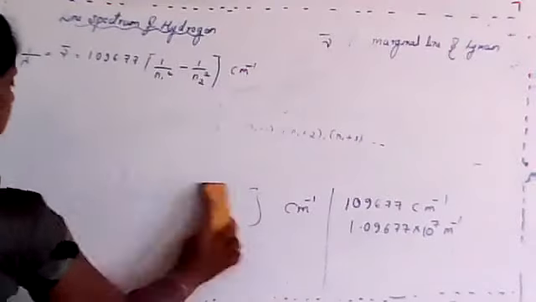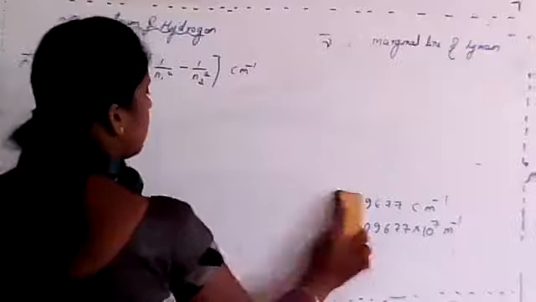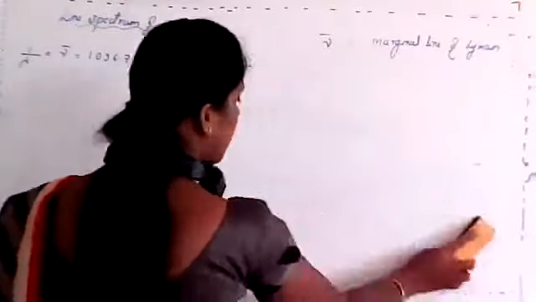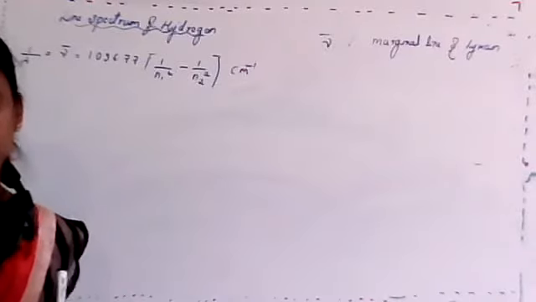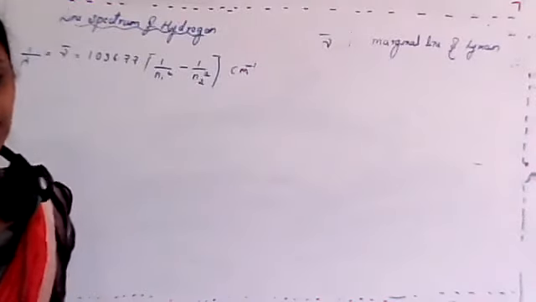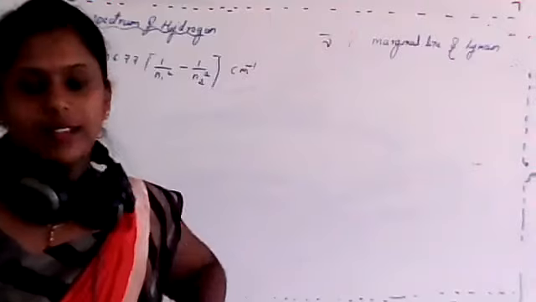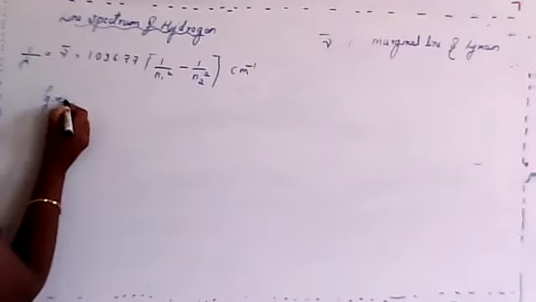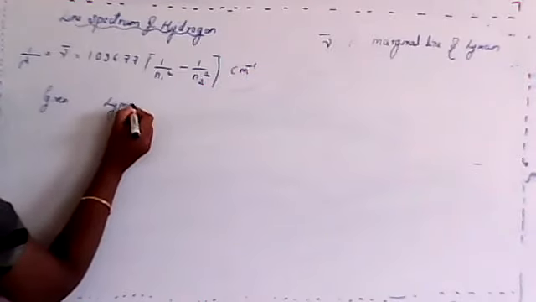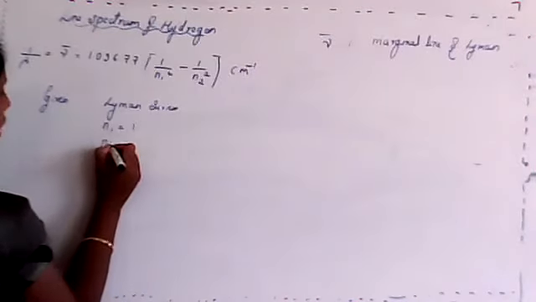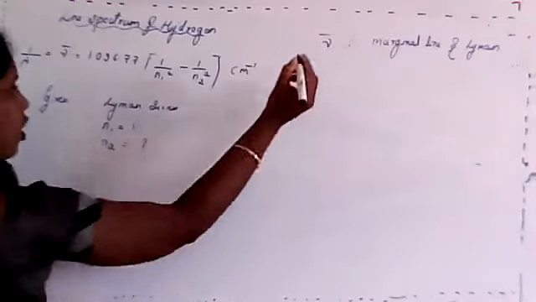So this is very important. Try to remember what about marginal line. What do you mean by marginal line? Where we consider the value of n2 as infinity, isn't it? And we consider Lyman series. What was the given thing? It was given as a Lyman series, isn't it? In that case n1 value is always equals to, what will be the n1 value? Yes, it is 1, and the n2 value is dash for marginal line.